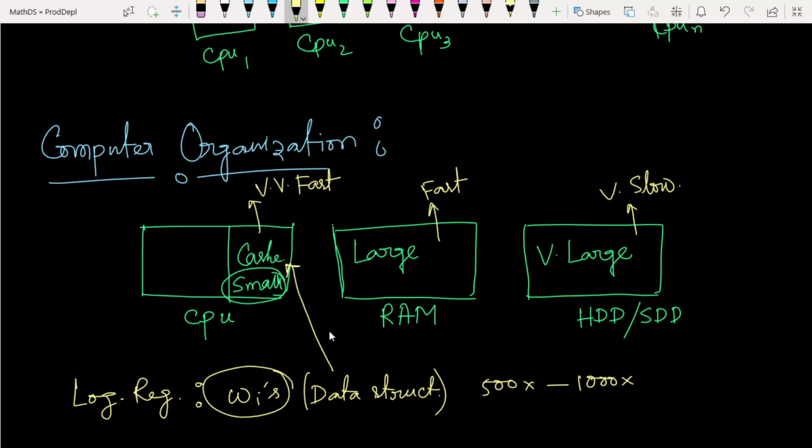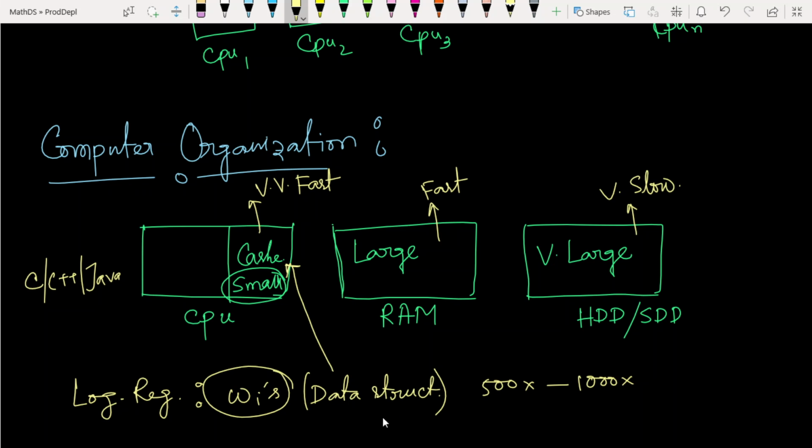Most of the famous companies are doing this simple organization structure, and we can easily write it using a simple language like C, C++ or Java.